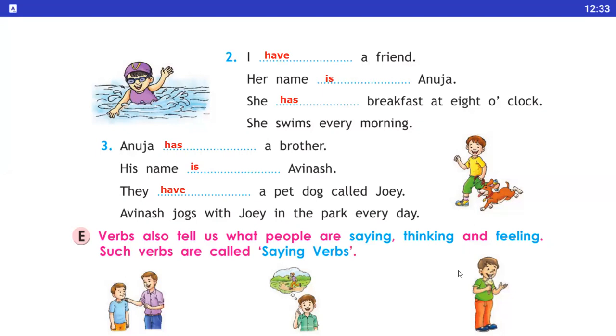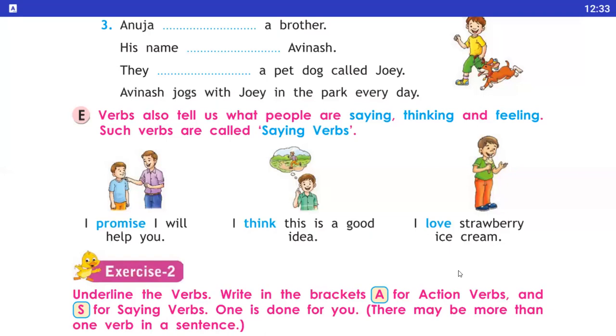Okay students, I hope you have understood the being verbs. Okay, so let's start the saying verbs. Verbs also tell us what people are saying, thinking, and feeling. Such verbs are called saying verbs. What are saying verbs? The verbs that tell what people say, think, and feel, what they feel, those verbs we call saying verbs. As you can see in the example.